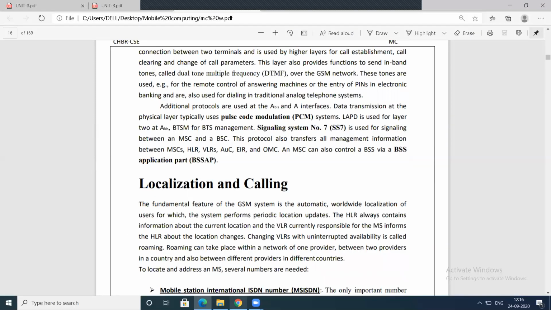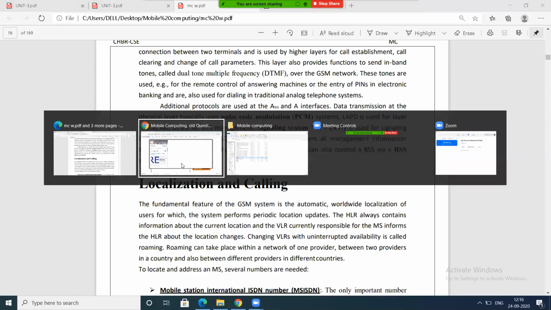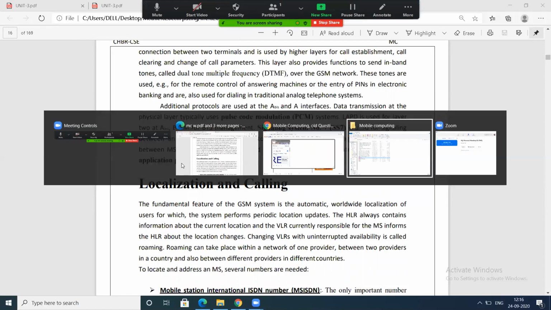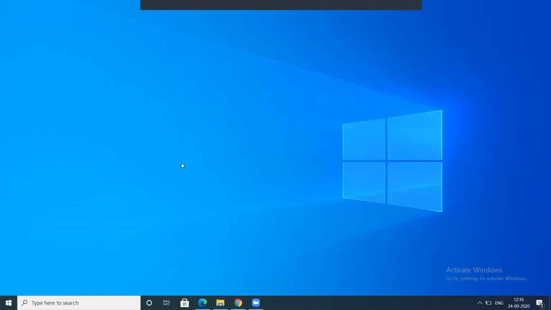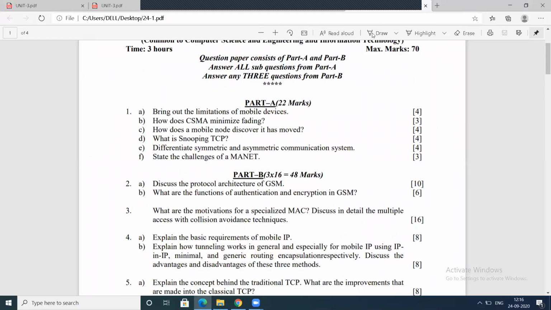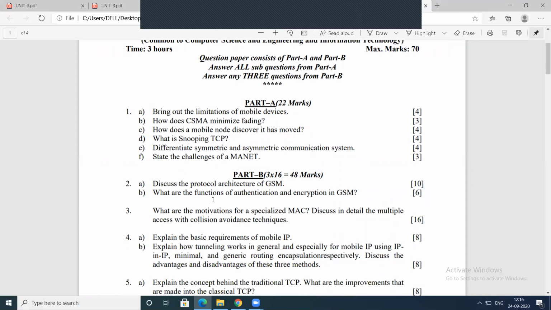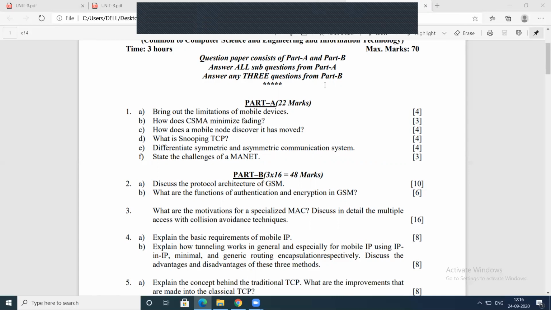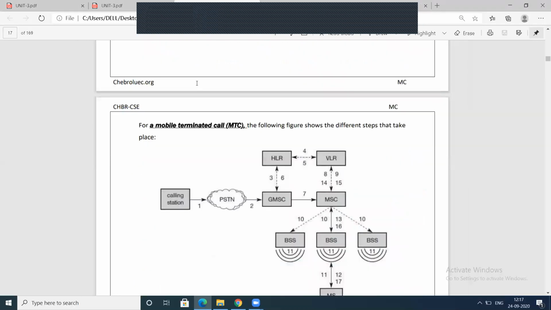Next question. Here the second question was, what are the functions of authentication and encryption in GSM? For this question, you need to write